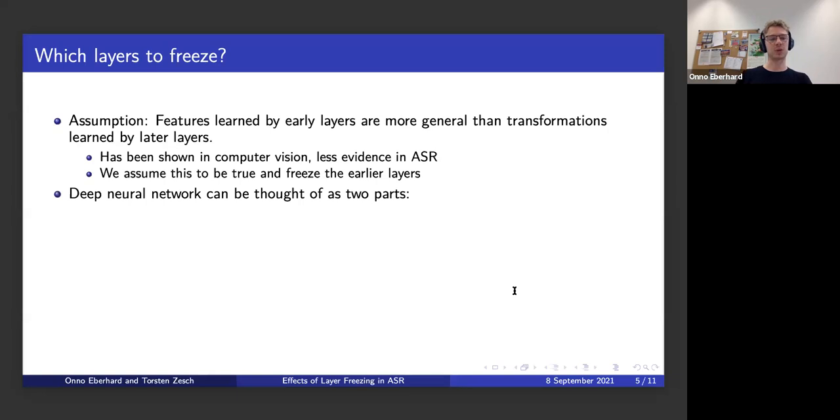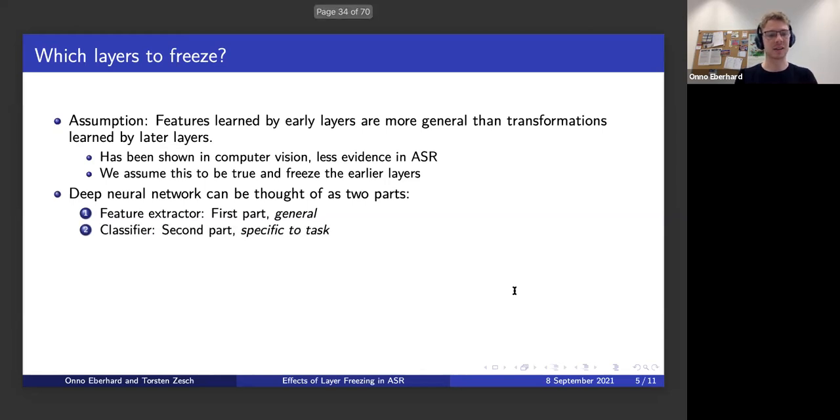So if we freeze the earlier layers and then learn the later layers, we can think of a deep neural network as composed of two parts. The first part is the feature extractor, which is assumed to be general over different languages. And the second part is the classifier, in this case a multiclass classifier over all of the letters in the alphabet. We assume this part to be specific to the task.